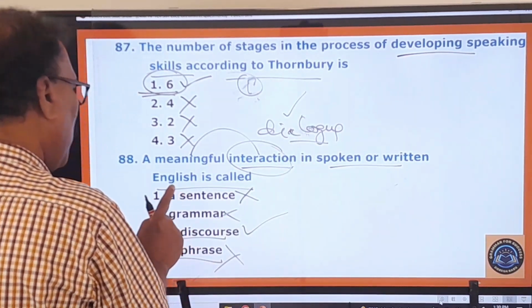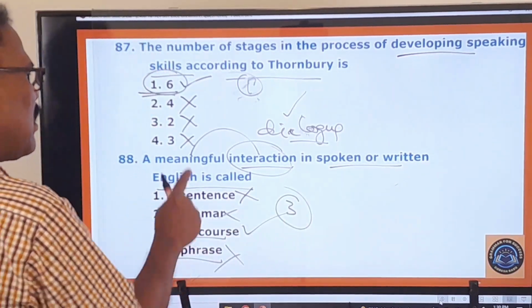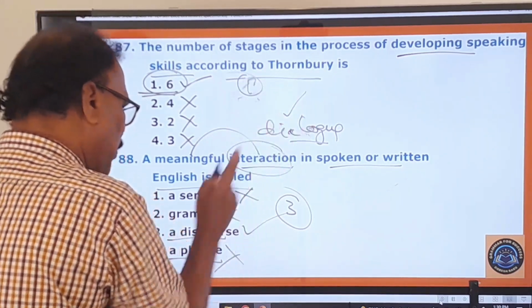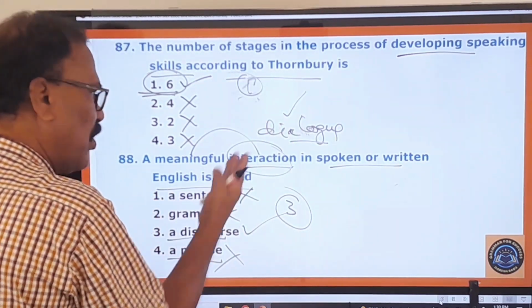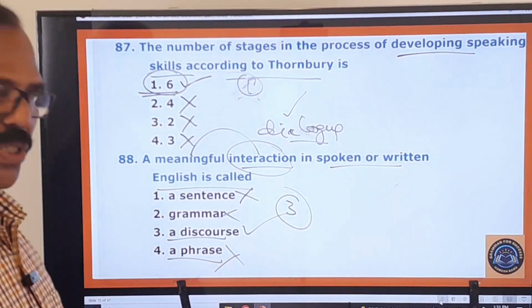Phrase, no. So first one, second one, fourth one are wrong. Only the third one is the right one, because a meaningful interaction itself means a dialogue. A dialogue itself means a discourse. Therefore, you can easily do that. Okay, right. You move on to other questions.